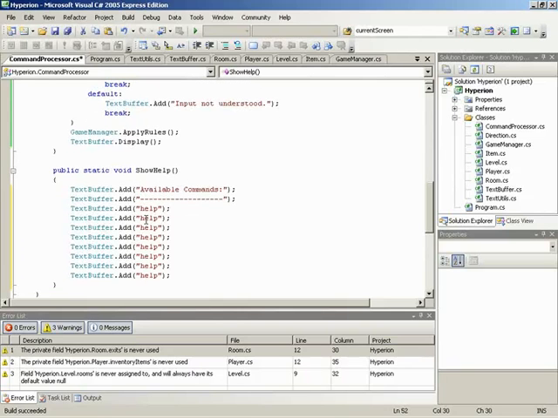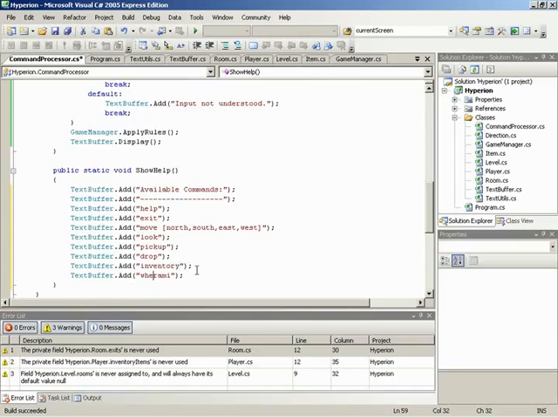So jumping back up to second, we have exit, we have move, and then we'll also hint as to which directions you can move. So we'll put in brackets north, comma, south, comma, east, comma, west. And let's see, we have our look command, we have a pickup command, we have a drop command, we have an inventory command, and finally we have the where am I command.